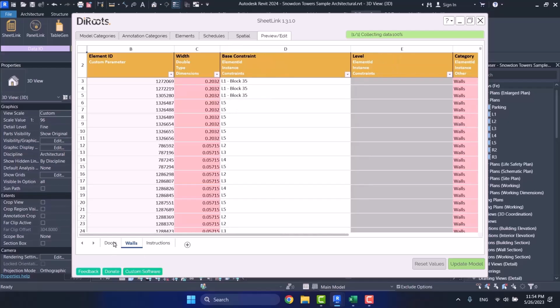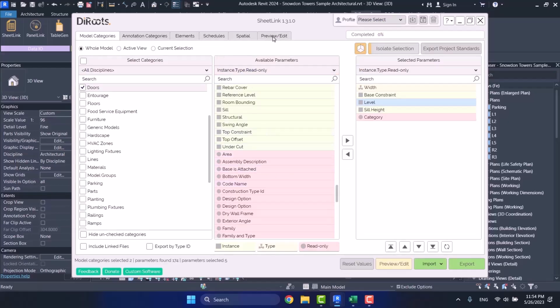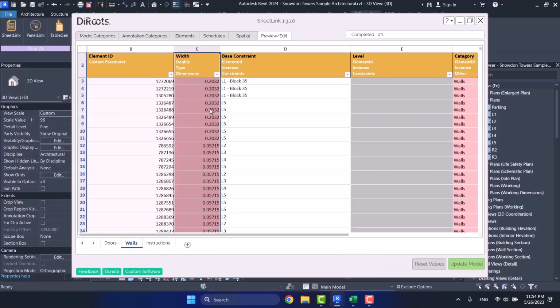For example, base constraint is not something that we have for wall and door. But width is a common thing for the door and the wall. And you cannot choose that you want the width for the door category, but not for the wall category. It shows you both, even if you don't want it. And if you don't want it, you have to hide it. But I don't really suggest that you choose several categories at the same time, because here choosing parameters will get really hard for you. And in your schedule, it will show you those things that you don't want to see.